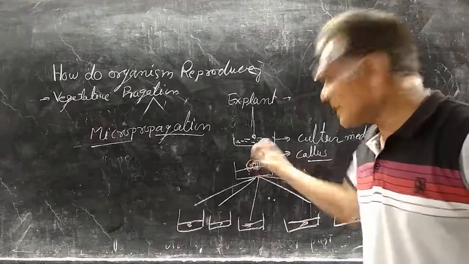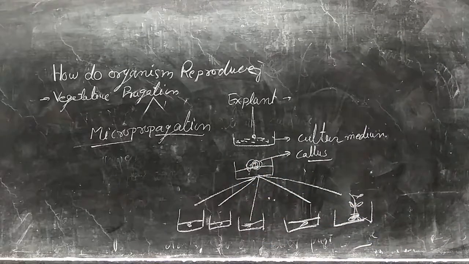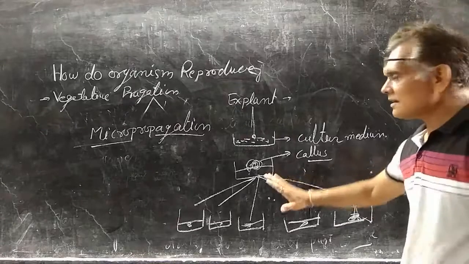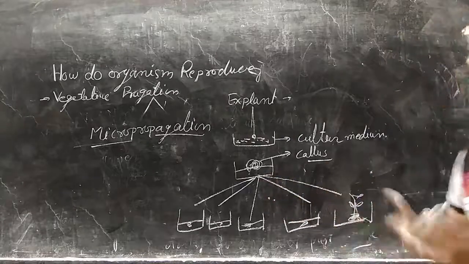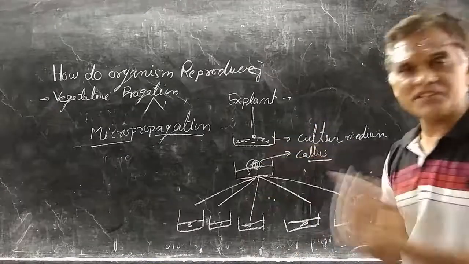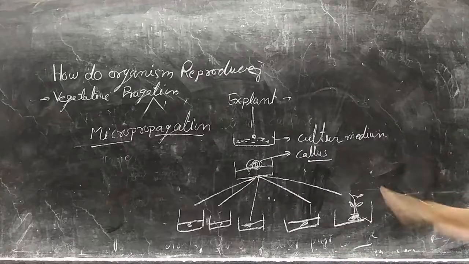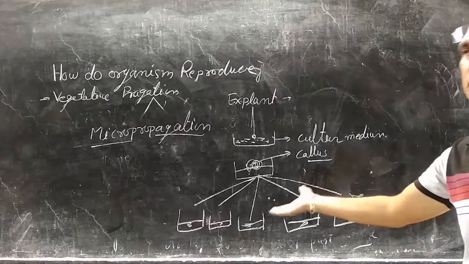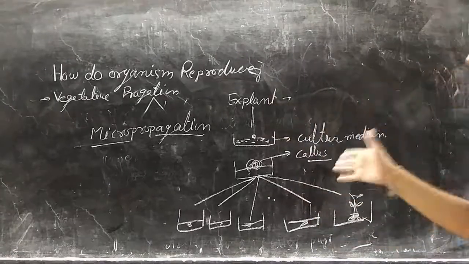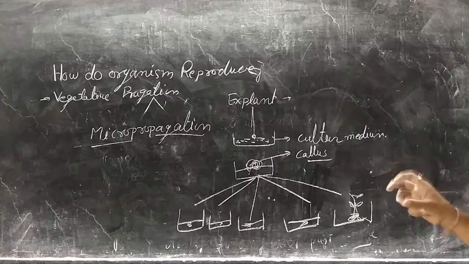This is the group of cells in which the main cell or explant is multiplied, and here the hormonal concentration is changed, due to which the callus is differentiated into roots and shoots, and it will form new plants later. That new plant will be transferred to the particular field to grow as individual plants, and this process is known as tissue culture or micropropagation.